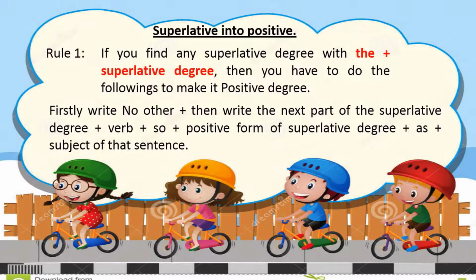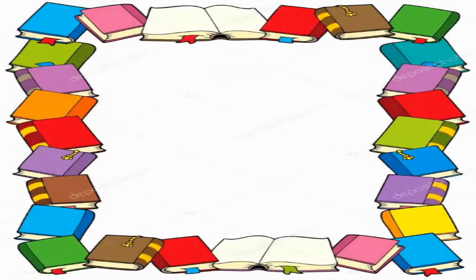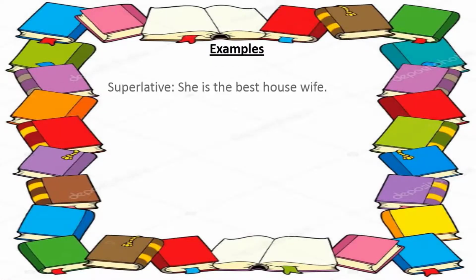So firstly write "no other," plus the next part of the superlative degree, plus verb, plus "so," plus positive form of superlative degree, plus "as," plus subject of that sentence. So let's have some examples to make you clear.